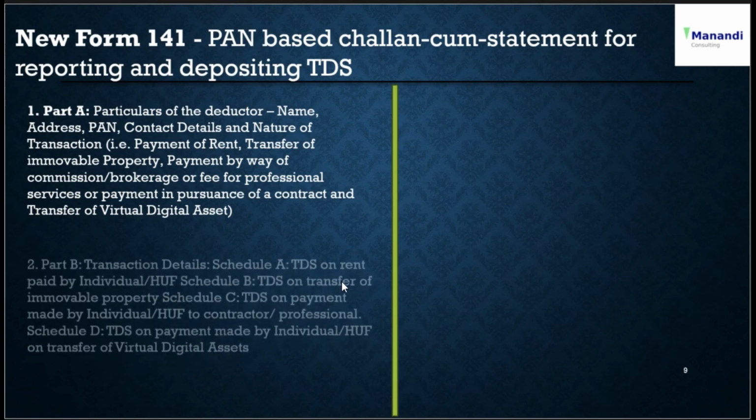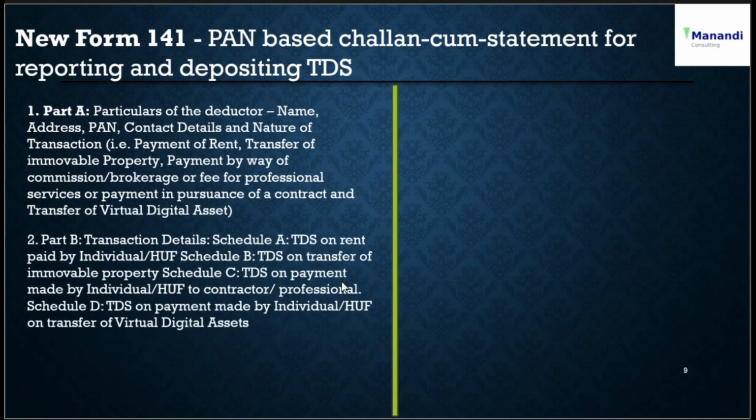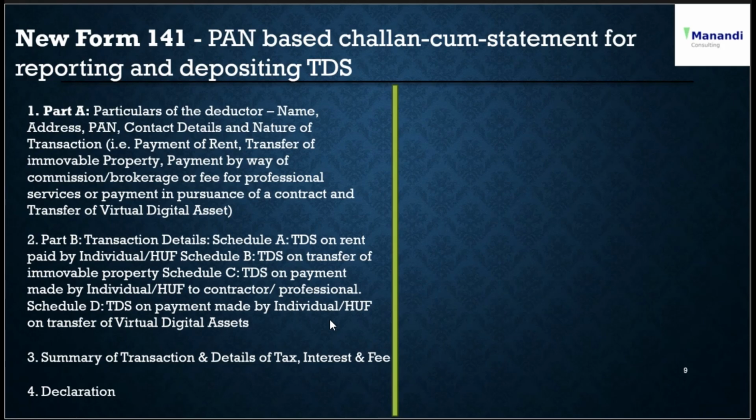Part B has the transaction details relating to all the four categories, where you have to provide the required details. Part C is the summary of transactions and details of tax, interest and fee. Part D is a declaration which you have to make before submitting the form.